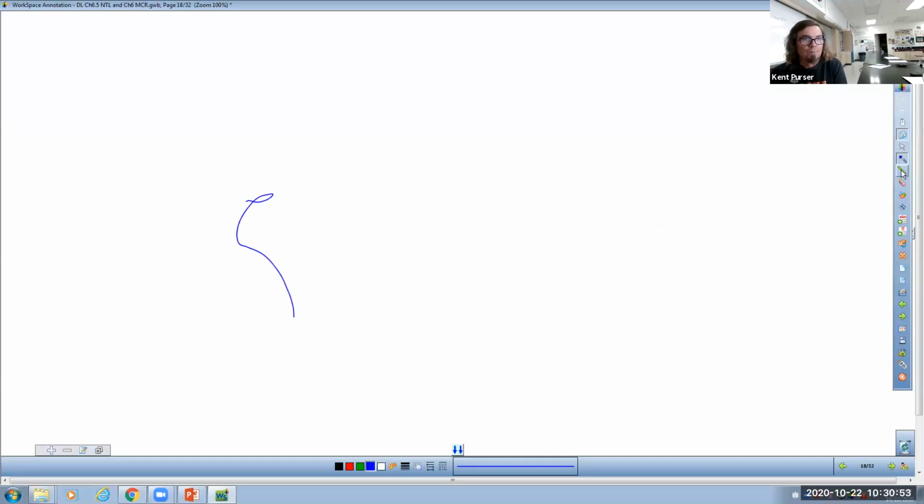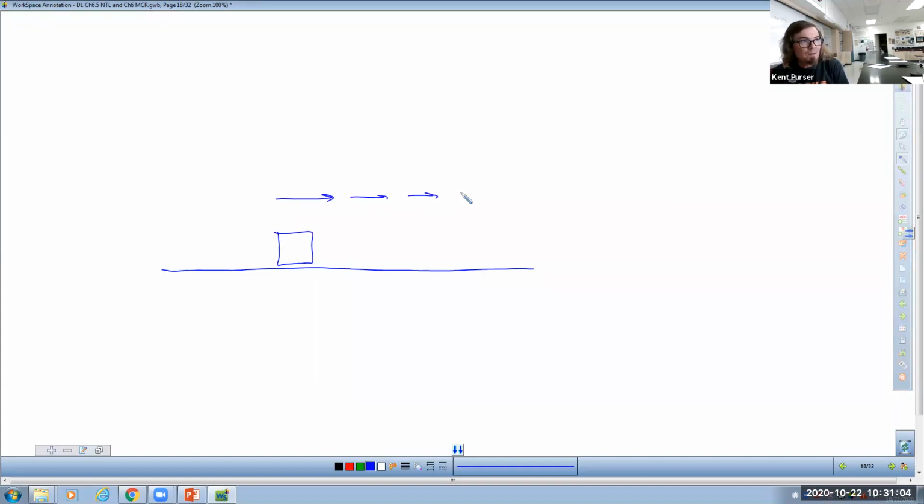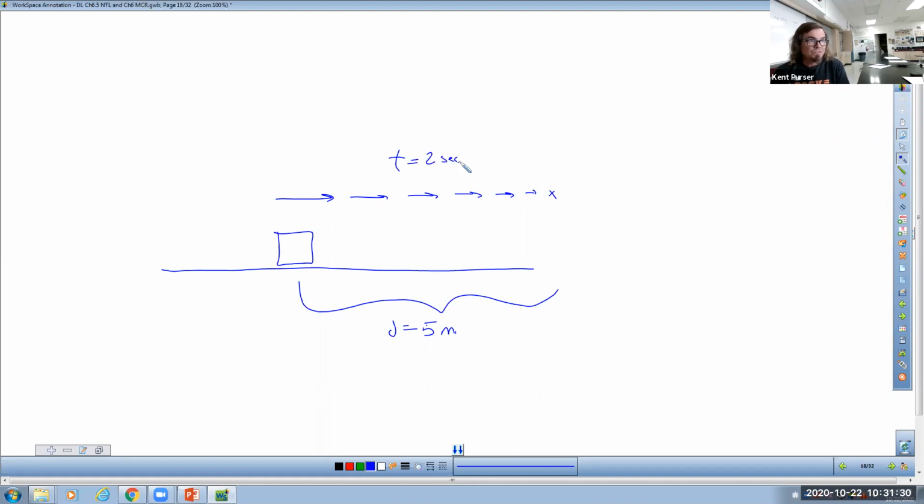All right, so Hunter, in case you see this on your test, you have an object that is sliding across the ground, and we recognize that as it slides, it's coming to a stop. So if it's coming to a stop, we measure this distance here, and I'm not sure why I'm putting a 5, but I'm going to just keep putting a 5. I'll just make the math easy for myself and say that the distance that it slid was 5 meters. And we'll say that it took a time t equals 2 seconds in order to do that. That's kind of realistic for the things that you guys had.